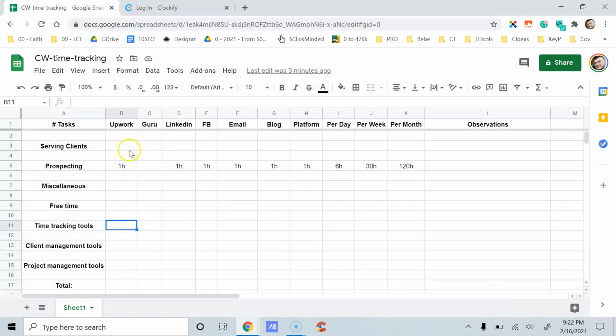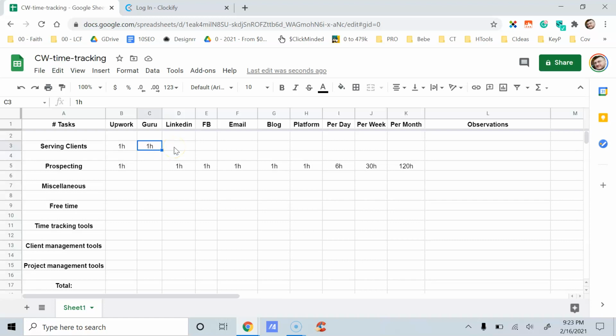Anyway, so serving clients, how many hours do you work per day serving clients? If you serve clients on Upwork alone or on Upwork as well, just do the math here. For example, if you spend 1 hour to actually do research, write articles, post emails, whatever it is that you write, and it's about a client on Upwork, just type in 1 hour. If it's an article or content writing or strategy, whatever it is that you do, consulting for clients on Guru, you add how much time you spend on a daily basis as well. So let's pretend it's 1 hour, okay, just for the sake of this exercise.